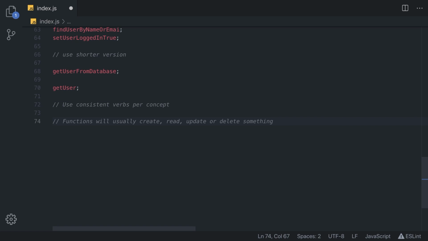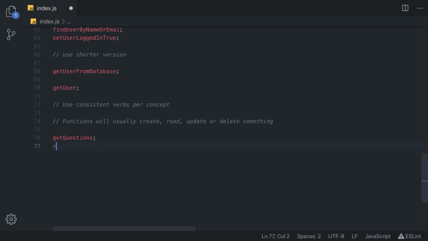The next rule on the list is that we need to use consistent verbs per concept. Functions will usually create, read, update, or delete something. You could even be a bit more descriptive and say they create, get, set, add, remove, reset, and delete things. A function should be a verb or a verb phrase and must communicate its intent. We need to be consistent with our verbs. For fetching, we can always use get, for example, rather than get, retrieve, return, and 10,000 different names. For example, if you're getting some questions, we can simply call it get questions.